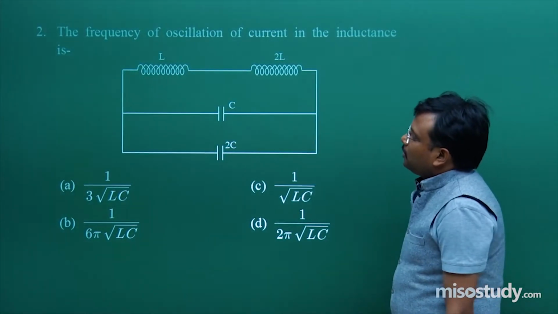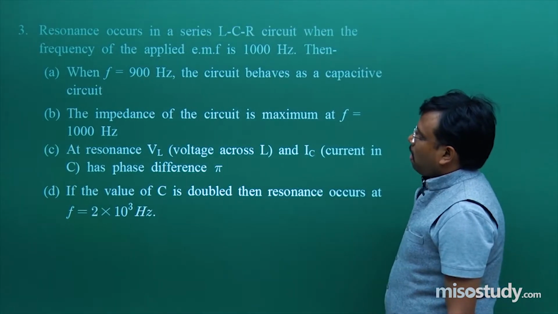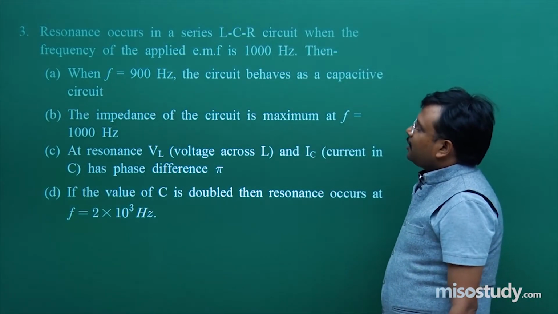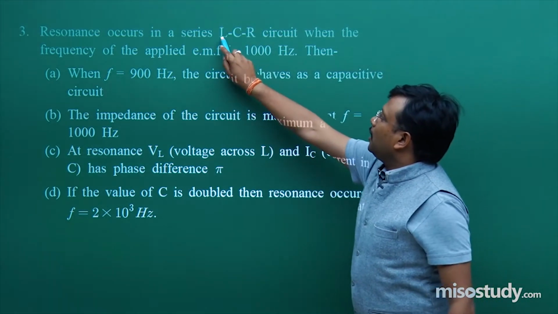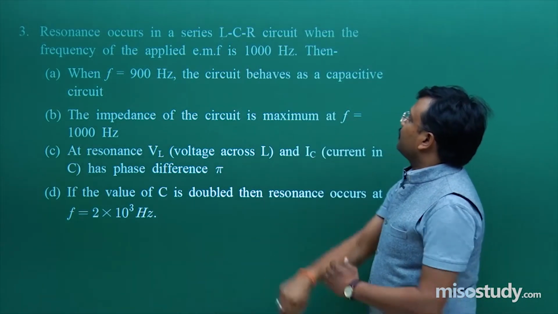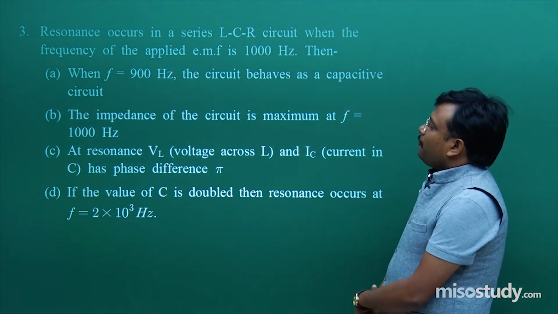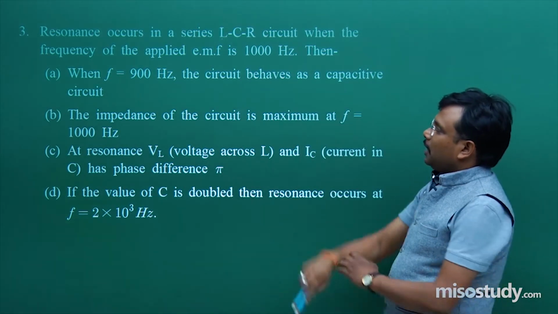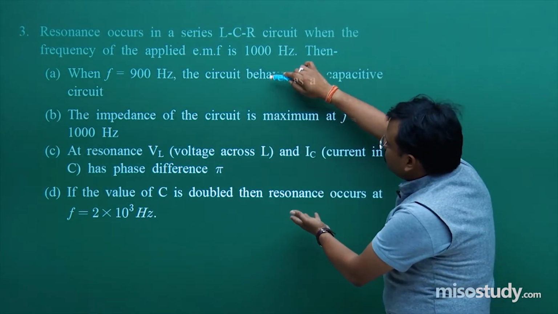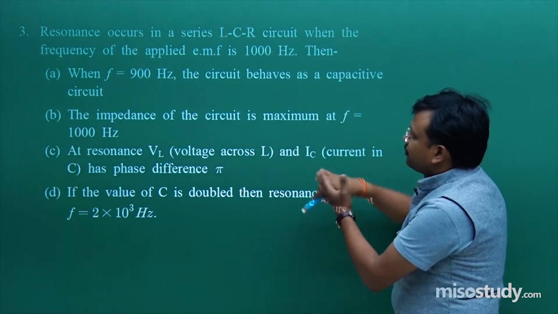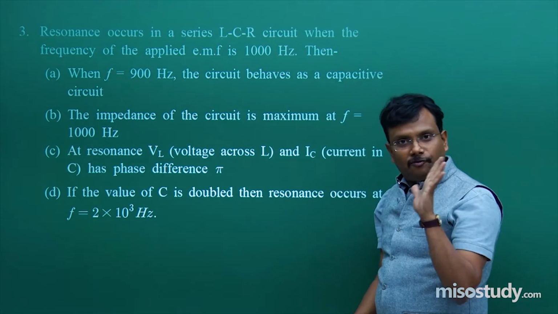Let's come for the next problem. Resonance occurs in a series LCR circuit when the frequency of applied EMF is 1000 Hz, then which out of 4 is the correct option? Fine.